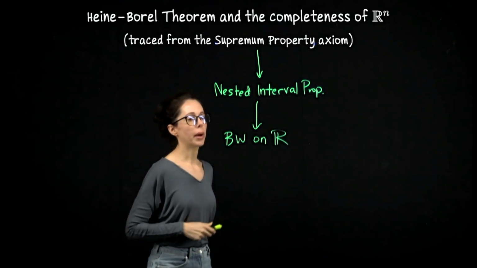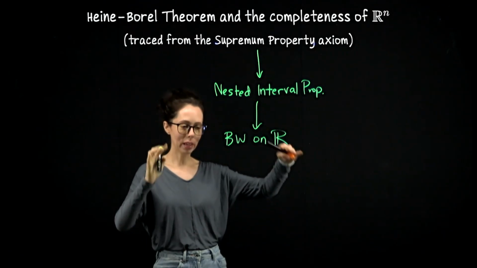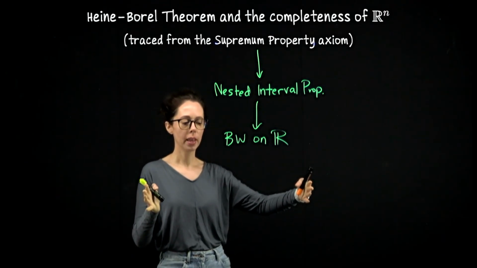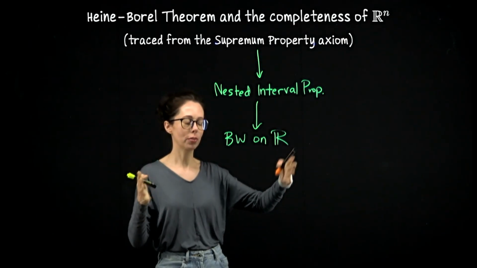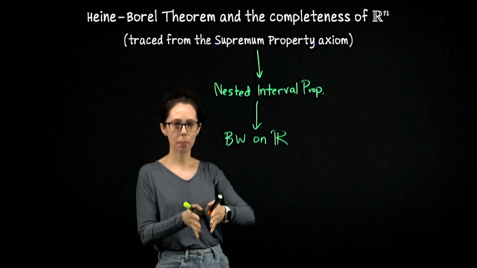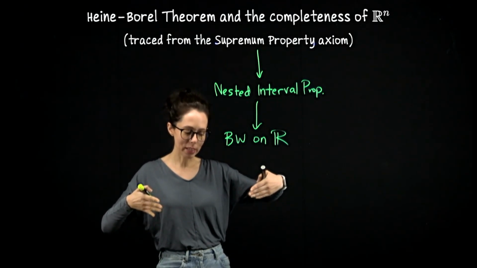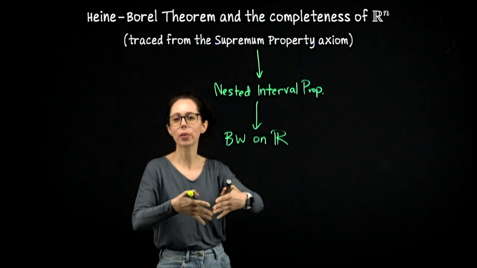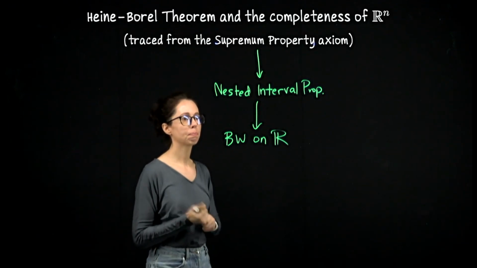Typically, when you prove Bolzano Weierstrass on R, you say, okay, your sequence of real numbers is bounded, so enclose it in a closed bounded interval. And then you start bisecting the interval. I'm not going to do the proof right now, but you basically zoom in by cutting your closed bounded intervals in half until you say that your sequence is going to have a subsequence which is clustering up to something. And it only relies on the nested interval property to get that.